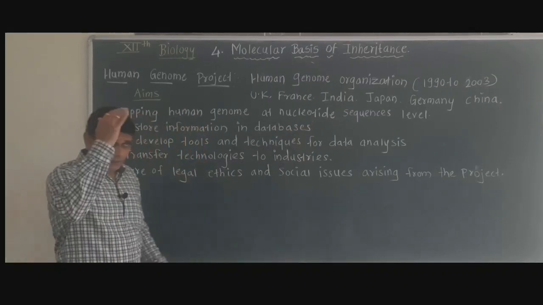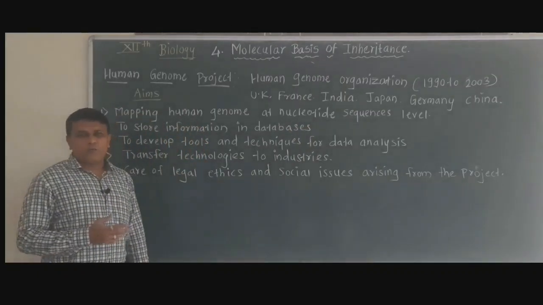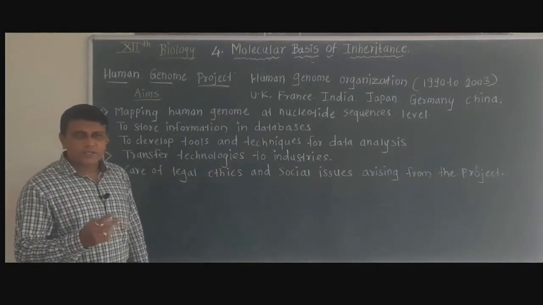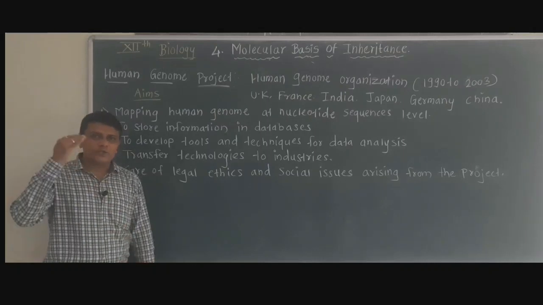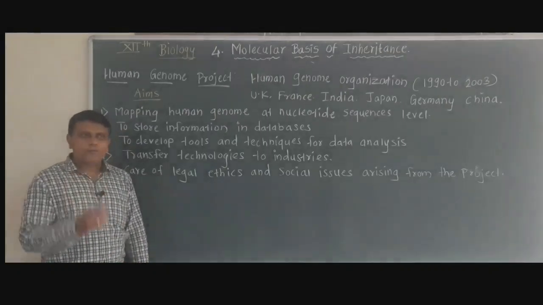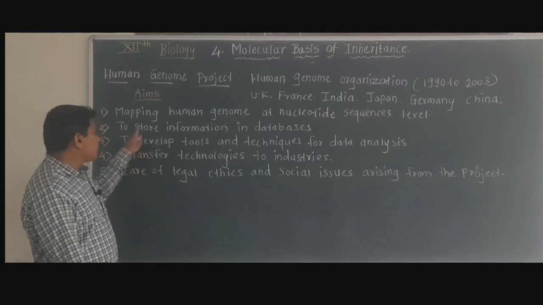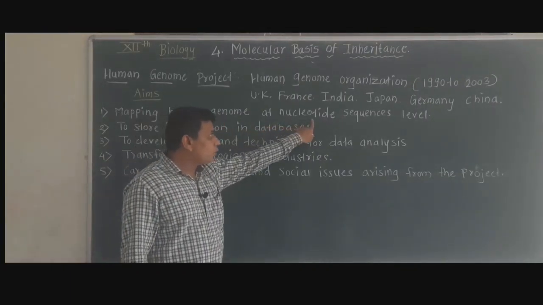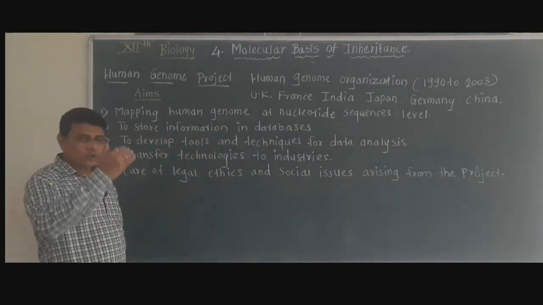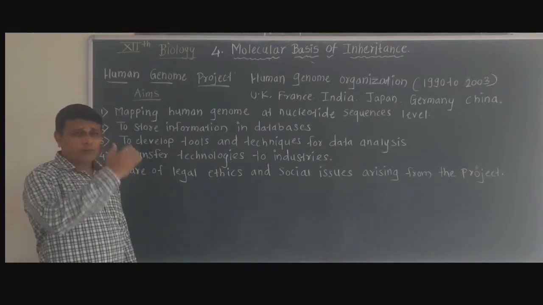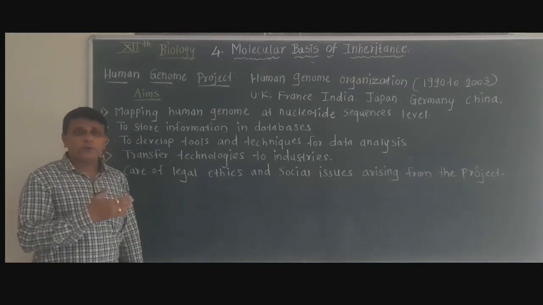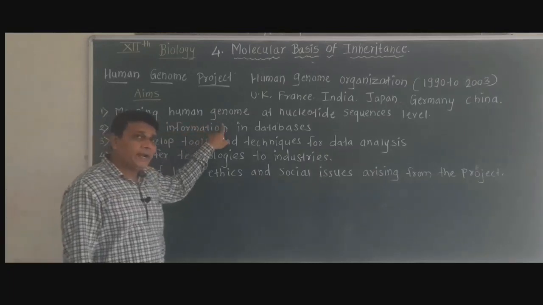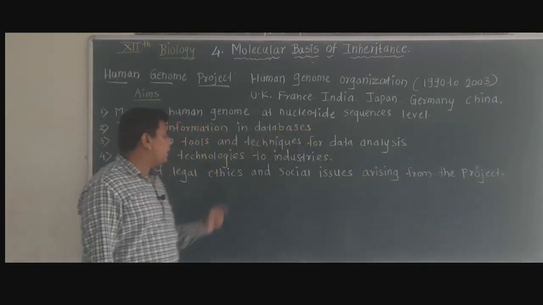Now you know that DNA is made up of two anti-parallel polynucleotide strands. That means a number of nucleotides are joined to each other with the help of phosphodiester bonds. So depending upon the nitrogen bases present, the sequence of nucleotides is determined. So mapping of the human genome was carried out at nucleotide sequences level.